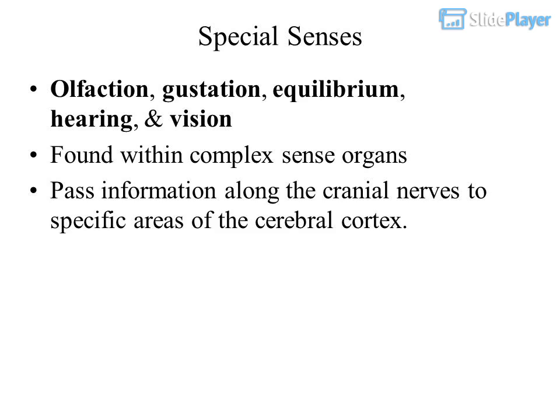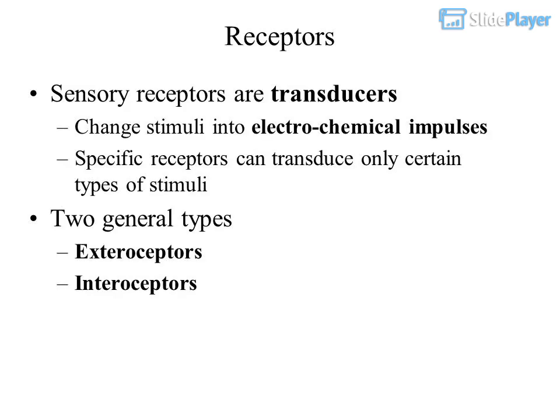Found within complex sense organs. They pass information along the cranial nerves to specific areas of the cerebral cortex. Receptors. Sensory receptors are transducers. They change stimuli into electrochemical impulses. Specific receptors can transduce only certain types of stimuli. Two general types.